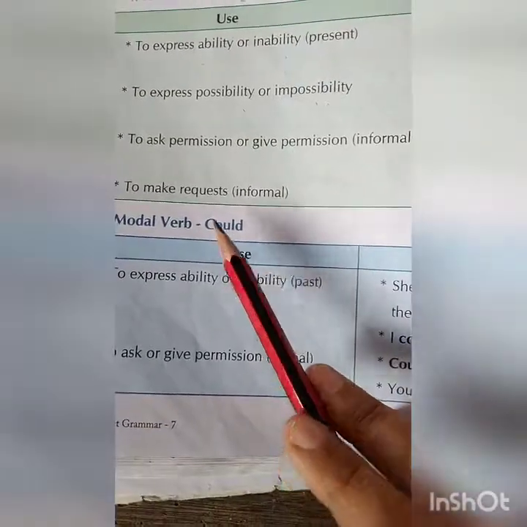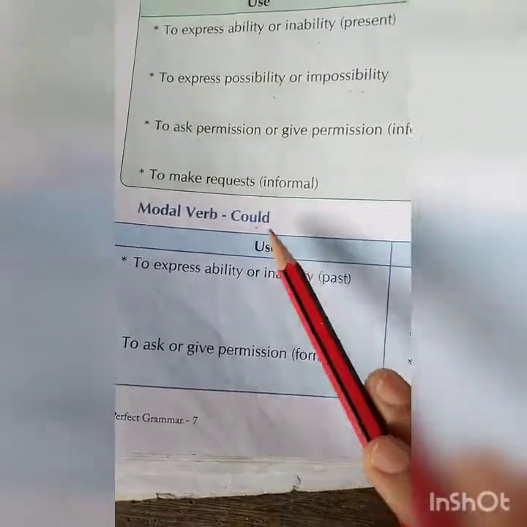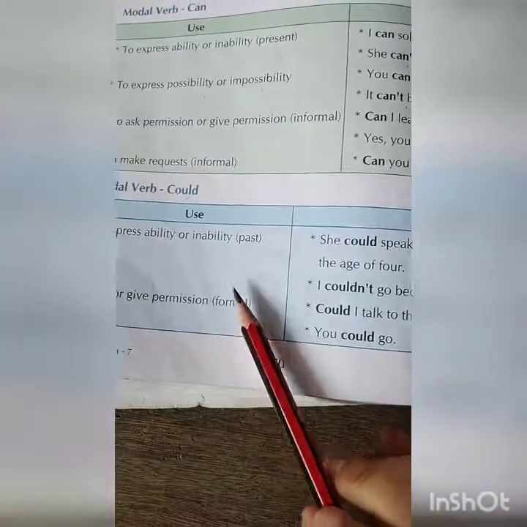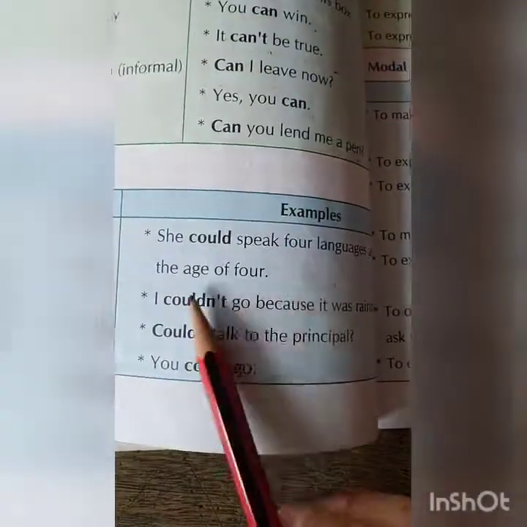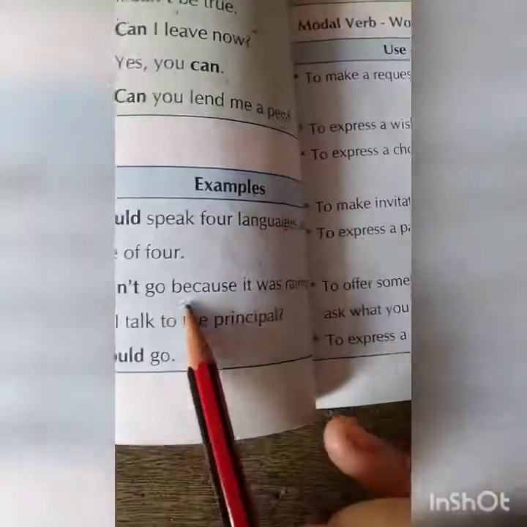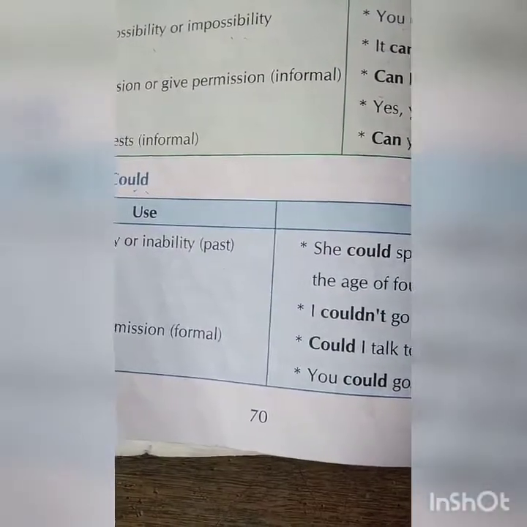Now next modal verb is could. Can, could, used to express ability or inability in the past tense. This was in the present tense. Now could is in the past tense. She could speak 4 languages at the age of 4. She could speak, that is ability. And I couldn't go because it was raining, that is inability.